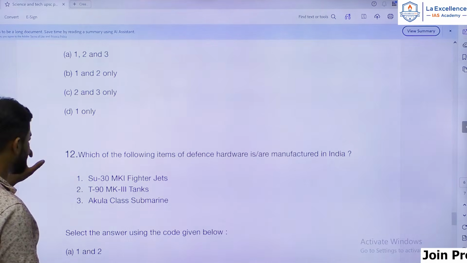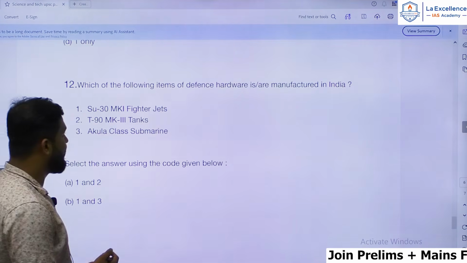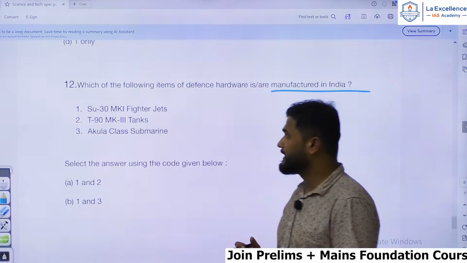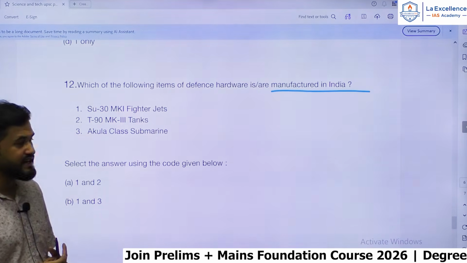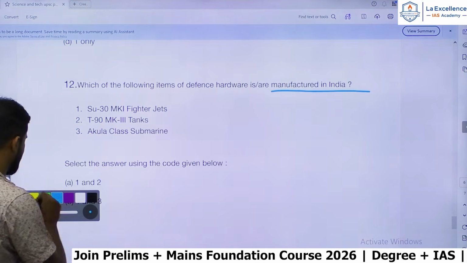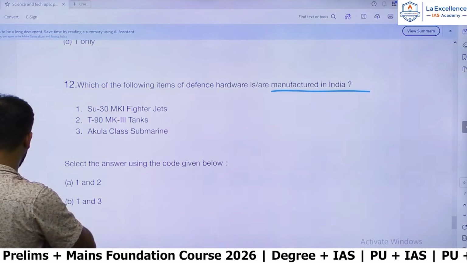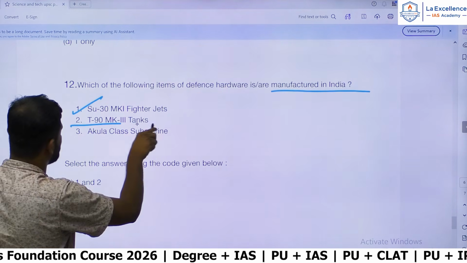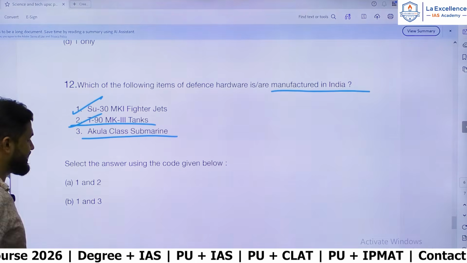Okay, let's proceed further. Which of the following items of defense hardware is or are manufactured in India? Sukhoi 30, T-90 Mk3 tanks and Akula class submarines.